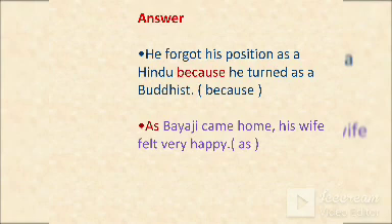"Because he turned as a Buddhist" is the subordinate clause. Okay, "As Bayaji came home, his wife felt very happy." We have to write "as" before the first sentence, then the first one becomes a subordinate clause. As Bayaji came home, after that we have to place a comma. His wife felt very happy.